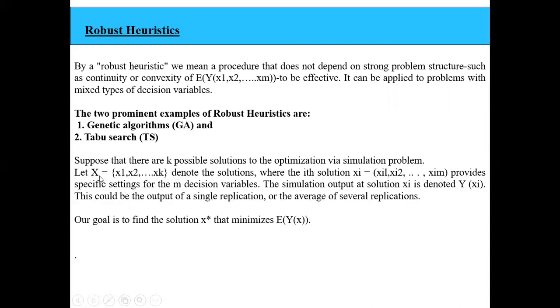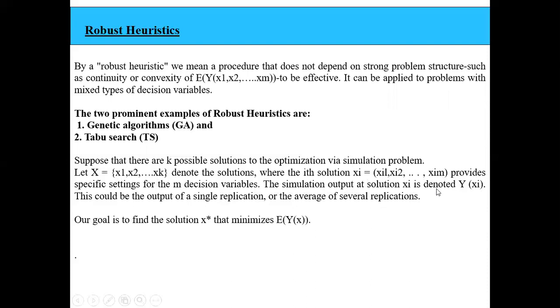So we have a set capital X, which consists of the solutions. It denotes the number of solutions, where the ith solution is xi. If I take x1, this x1 will be considered the solution for the input variables xi1, xi2, so on up to xim, which provides the specific settings for the m decision variables.